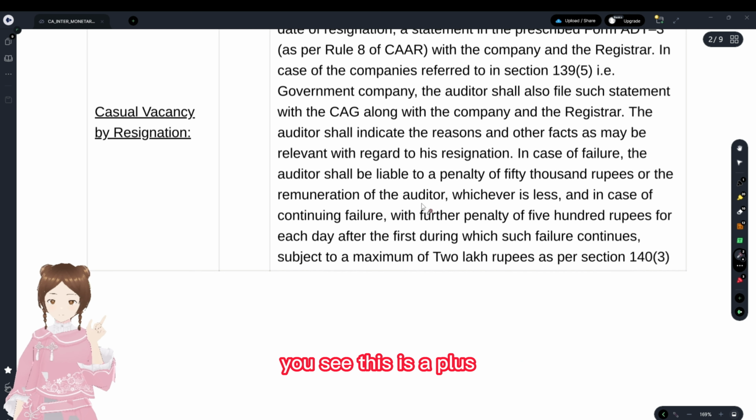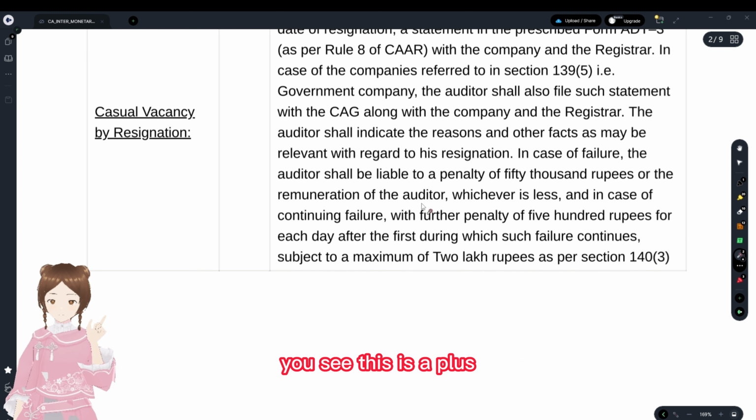Since you have not filed ADT-3, you have to pay the penalty of 50,000 or the remuneration, whichever is less, plus, since it's a continuing failure, till you comply, there would be 500 rupees per day, subject to a maximum of 2 lakh rupees. So that's with regard to the continuing failure. And with regards to fraud, we have given the 1 CR monetary limit here. If it is less than 1 CR, you need not report to the central government.